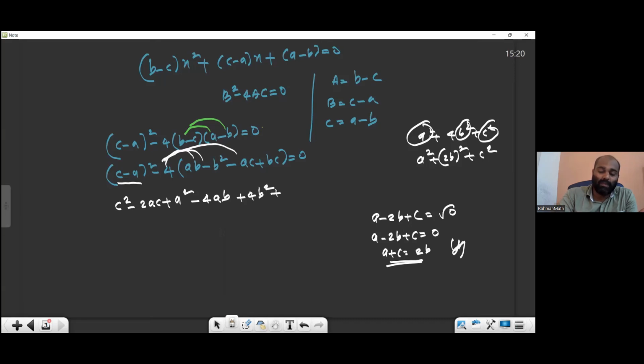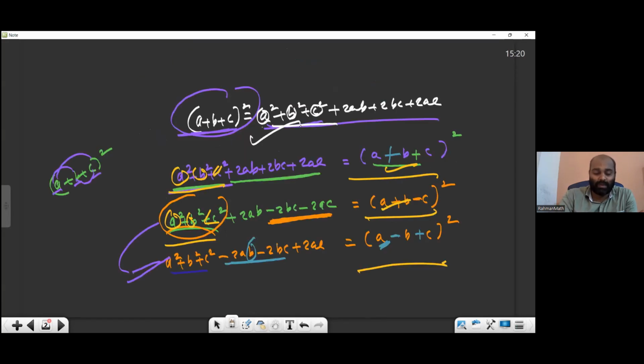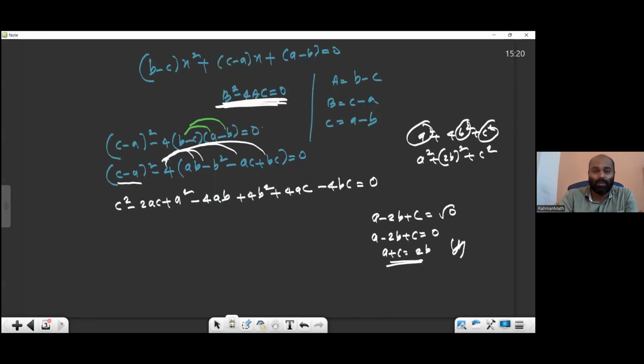Minus 4 into minus AC will be plus 4AC. Minus 4 into this one, minus 4BC. This expansion is a class 8 or 7 topic. Actually, the substitution is a 10th standard topic. This is the 8th standard topic, rearrangement. And at the end, I used a 9th standard topic. That is what people face problems with, lower grade topics.